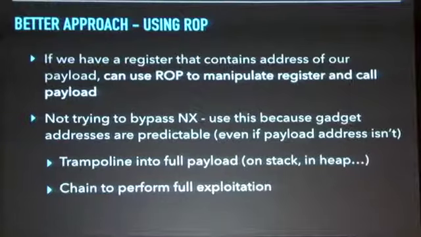And maybe it's a little funny to be mentioning ROP in this context because we're not trying to bypass a non-executable stack necessarily, but we use ROP because the gadget addresses are predictable in cases where the payload address may not be. And when we're using ROP, we can trampoline into our full payload, which could be on the stack or in the heap. Or, if we have enough gadgets, we can use a ROP chain to perform the exploit and not execute our payload. And we'll see an example of this in a little bit.